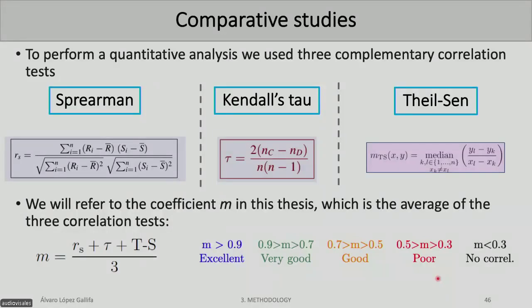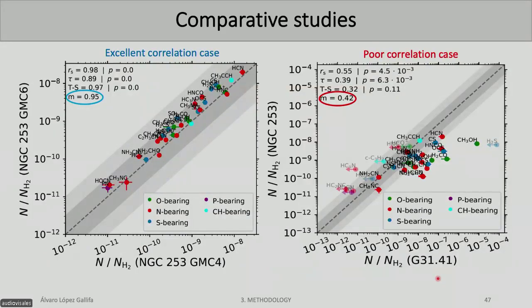These values are the ones that we are going to use as a reference to characterize the similarities or differences between different sources. So in the previous case, we can see that this value is pretty close to 1, which makes sense because this correlation is pretty good. And in this case, this is a poor correlation because it is more like a cloud of points, and the M value is 0.4, so it makes sense.